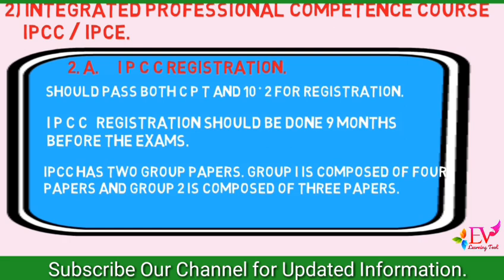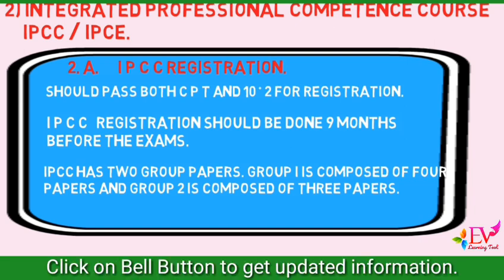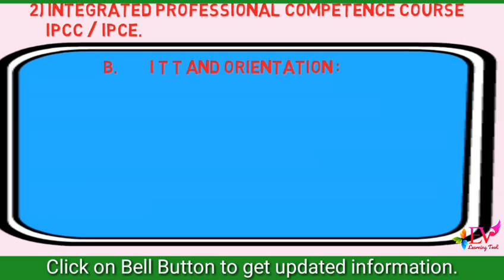IPCC has a total of 7 papers, in Group 1 and Group 2. Group 1 is composed of 4 papers, and Group 2 is composed of 3 papers. Passing Group 1 is necessary for commencing articleship.